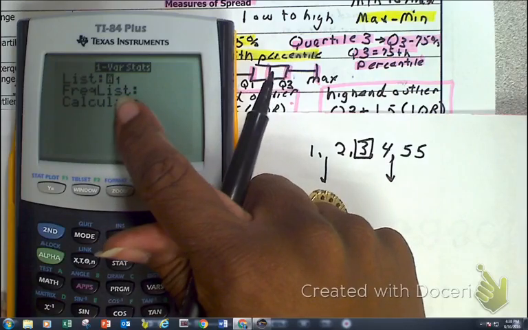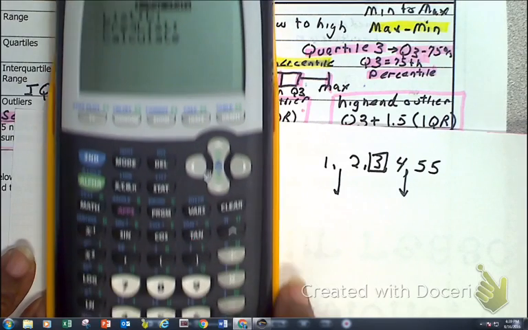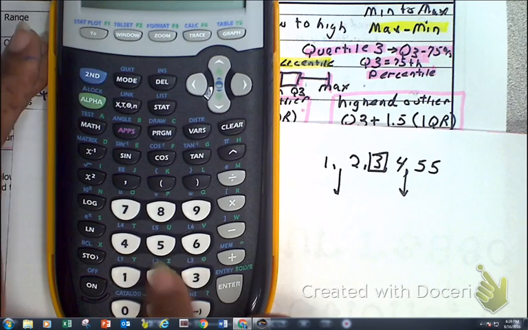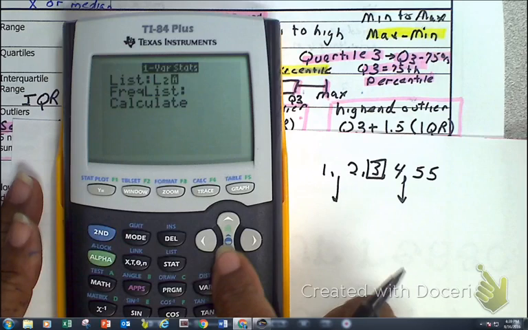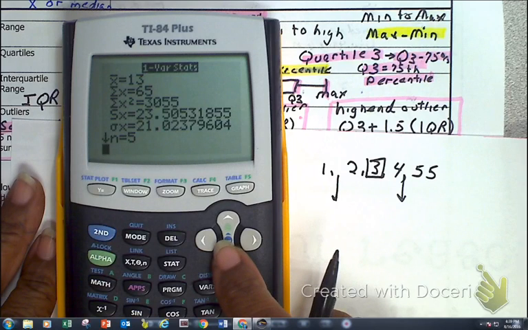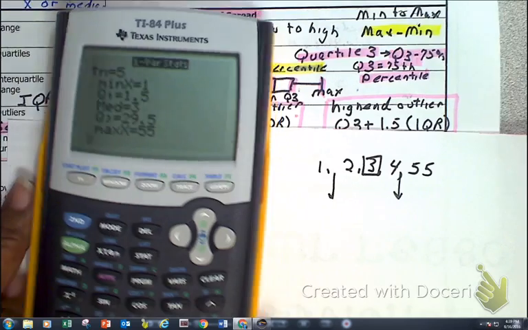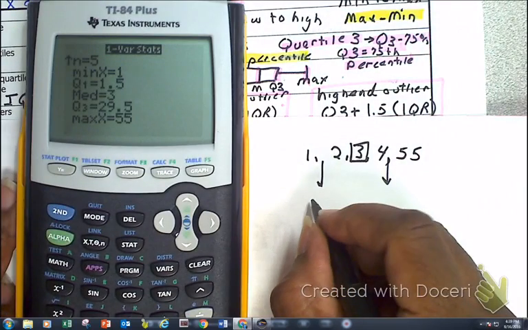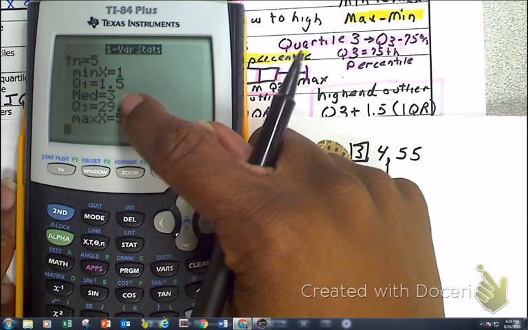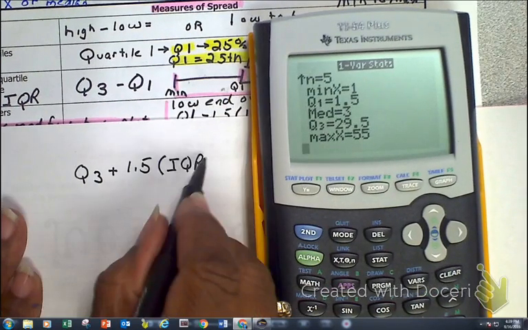Now, when I see this, I have my L1, but my data is in my L2, so what did I say to do before? I go down, and then I press that button right there. So I press second, and then L2, and it changed, and then I go down and I calculate. Now, you notice you got a bunch of information here that you don't know what it is yet. Give it time. But here, let's all check it out. My 5-number summary. You can see there's your min, there's your Q1, there's your median, there's your Q3, and there is your maximum. So now let's put this in our formula.